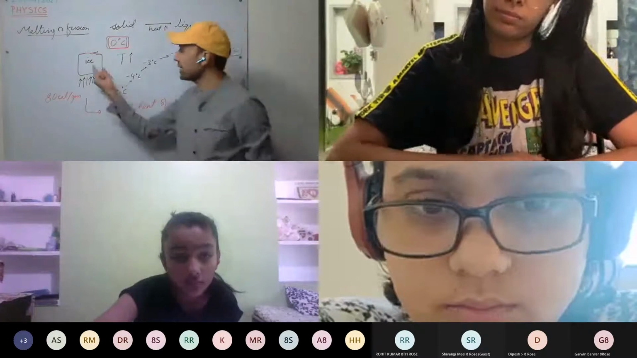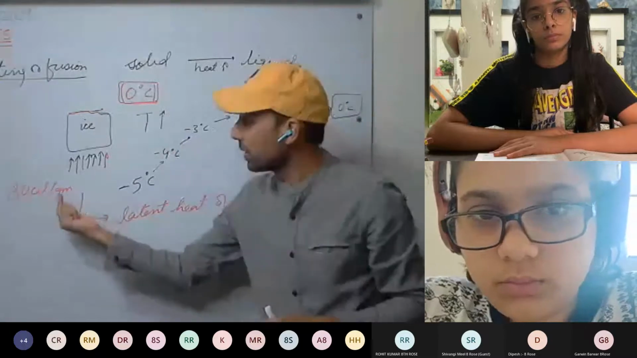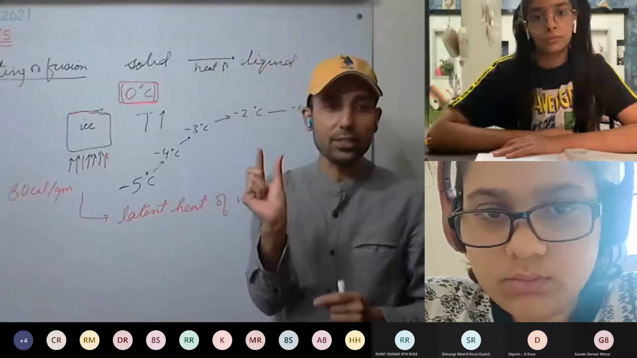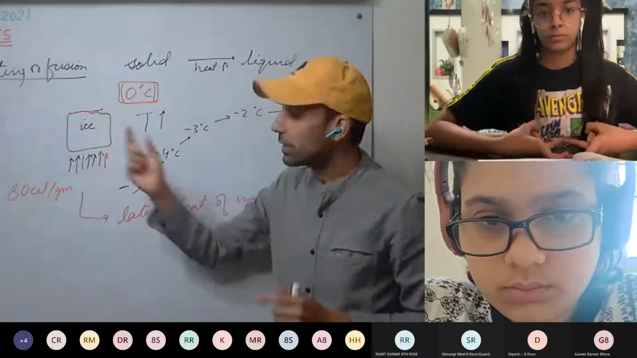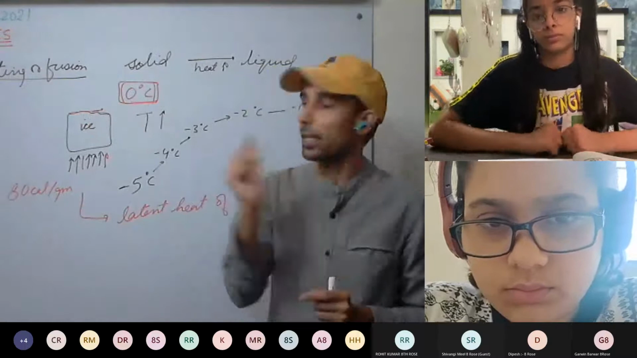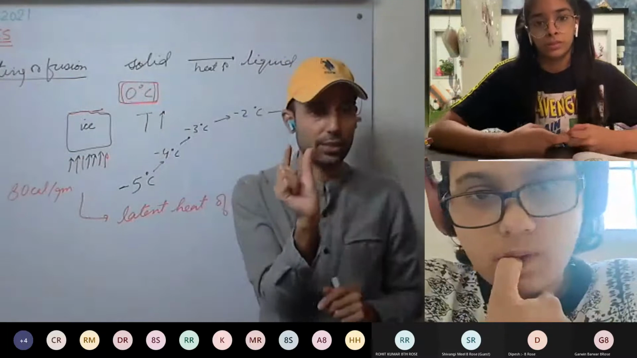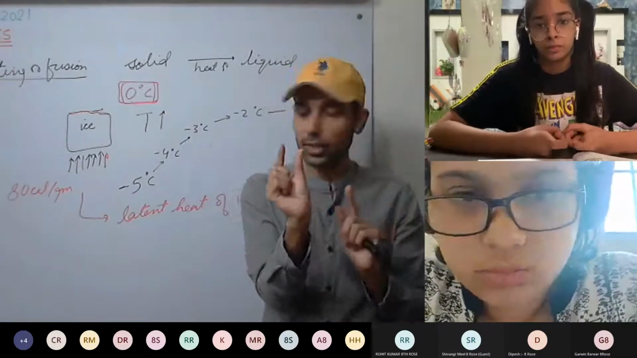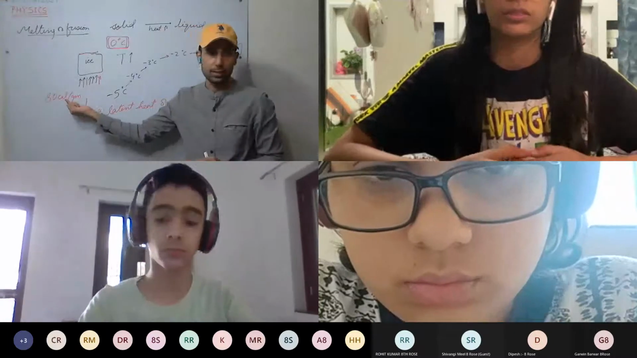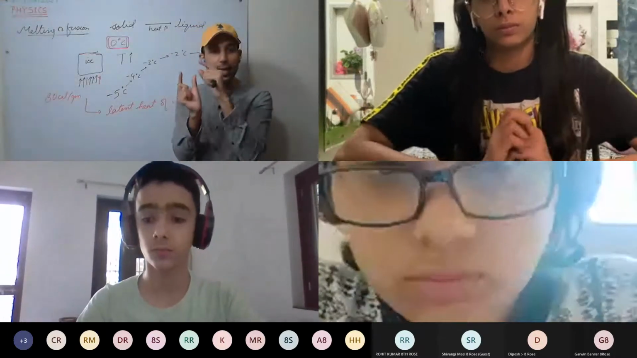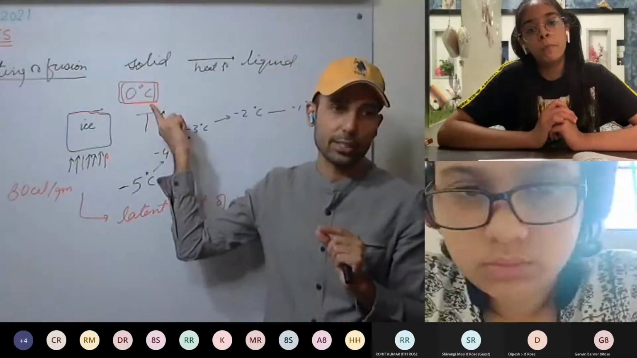It means when ice is at 0 degrees Celsius, we have to supply 80 calorie of heat per gram to convert 1 gram of ice into water at 0 degrees Celsius. I repeat it again. For example, we have 1 gram of ice at 0 degrees Celsius. How much heat do we have to supply? 80 calorie, and this 1 gram of ice will melt into water, but the temperature remains at 0 degrees Celsius.